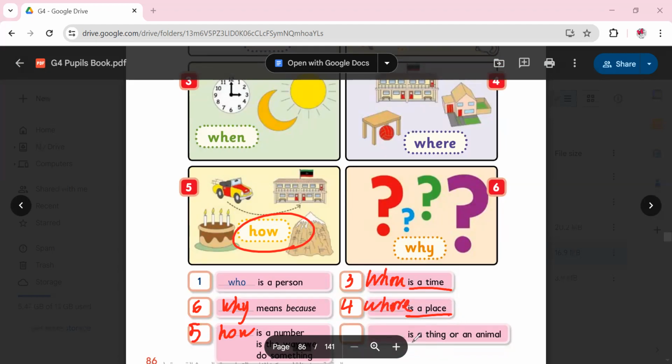And the last one is a thing or an animal, to ask about a thing or an animal. It would be number 2, what. What is this? What is that? It could be a thing or an animal. So this is the first page of the first lesson of Unit 6.